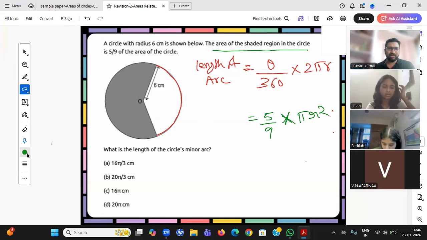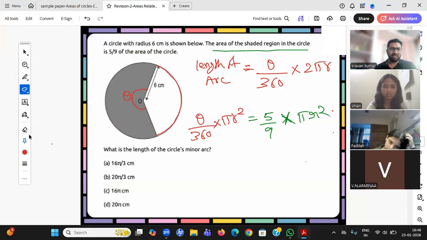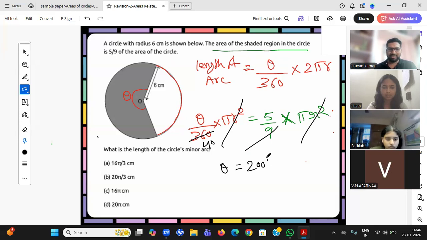Yes, absolutely wonderful. So she's telling, sir, this is theta, and you see, the shaded region is exactly a sector with radius r. So theta by 360 into pi r square is equal to 5 by 9 times the area of the circle. Happily things are getting cancelled. Cancel, cancel. 9 fours are 40. Theta equals 200 degrees. Okay, Fadila got some answer. Very good, Sugal, up to there you're right. Shayan, very good. Shayan, Fadila, your answers are matching. So I got theta.